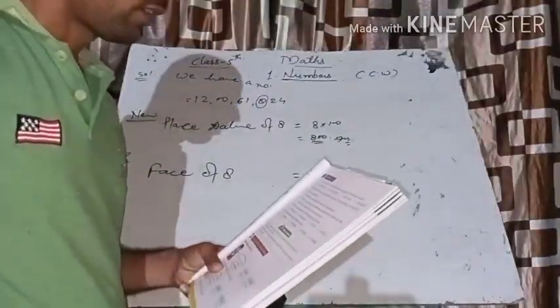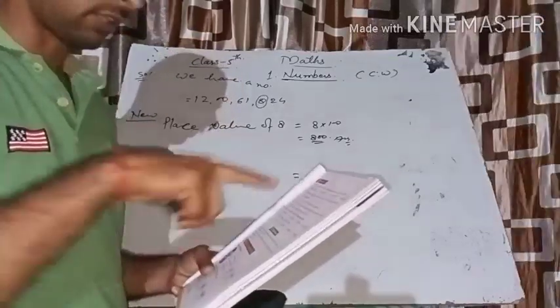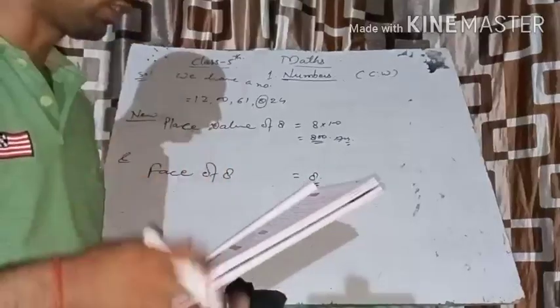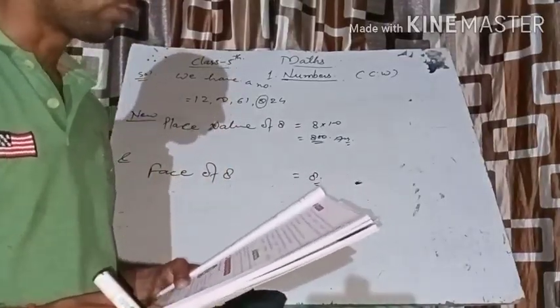Now in the next question, write down the place value and the face value of the 7 in the following numbers. So you will do it by yourself. In the next question, question number 3, write in the numerals.